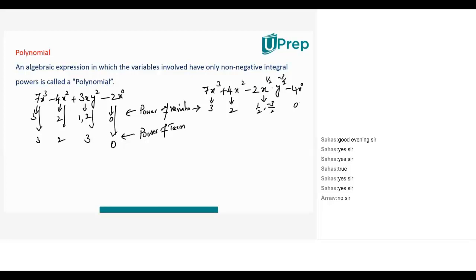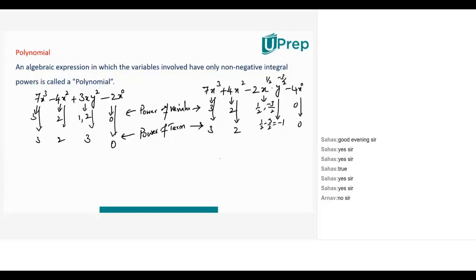Tell me what are the powers of terms. First term, only one variable, so the power of the term also remains 3. For the second, the power of the term remains 2. For the third, the power is 1 by 2 minus 3 by 2, that is minus 1. For the last, it is 0. Is this clear now, Bhumika? Yes, sir.